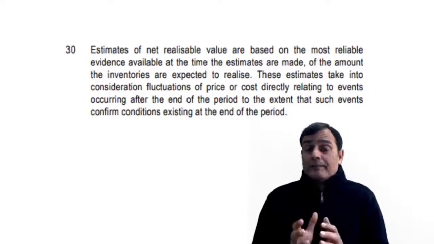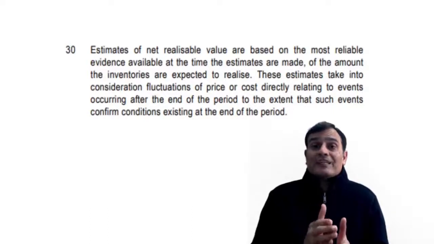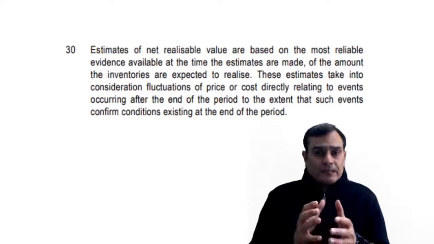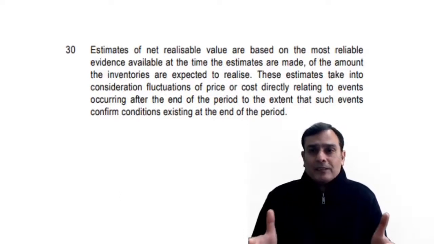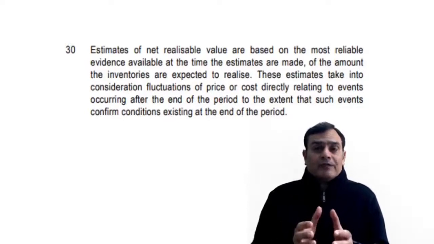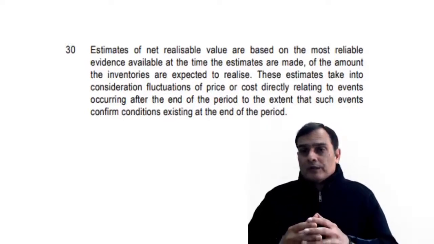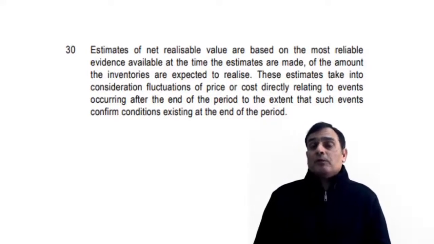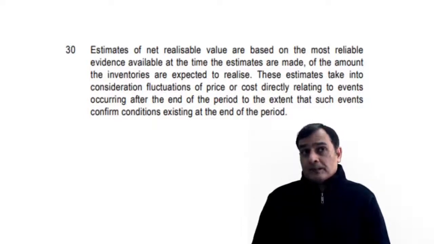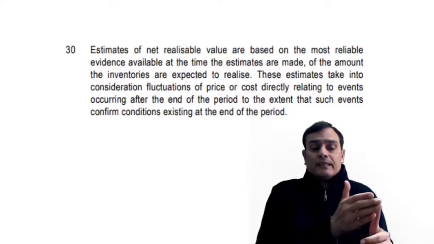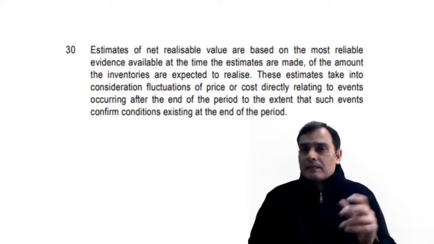Now if there is a damage in the inventory, it's a manufacturing defect, for example. If there is a manufacturing defect, that means this defect was present even on the balance sheet date, because when the inventory was manufactured, the defect was already present. So the reason for the sale of the inventory below cost is attributed to the manufacturing defect. Now, if you apply the parameters of Ind AS 10, you would ask: is there a condition which is present on the balance sheet date? And yes, there is a condition.